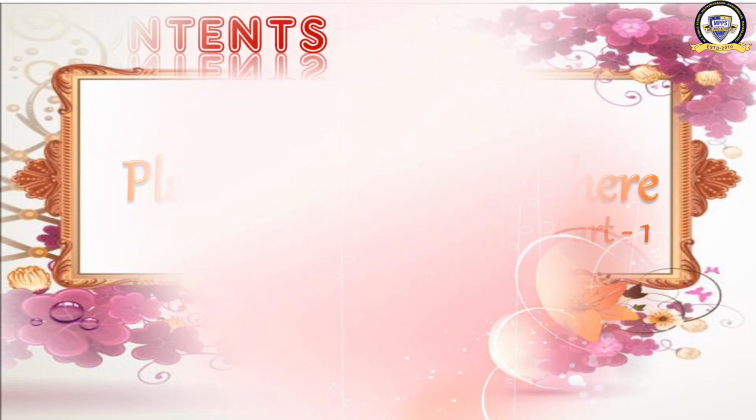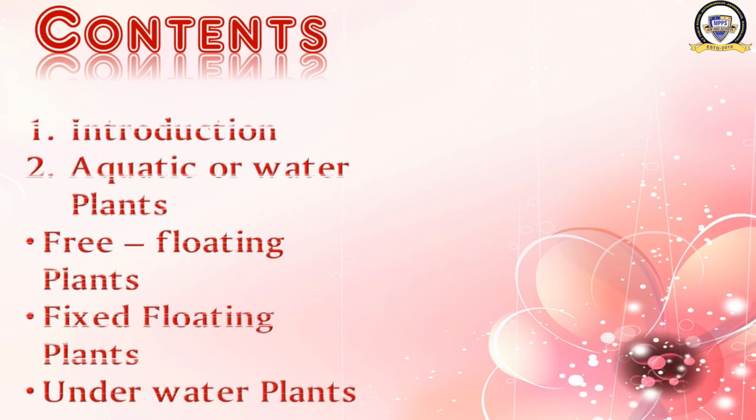Okay, ready? First of all, we will see the contents. What are we going to learn in this chapter? See, we will learn the introduction. Then aquatic or water plants. Aquatic plants are of three types: free floating plant, fixed floating plant and underwater plant.